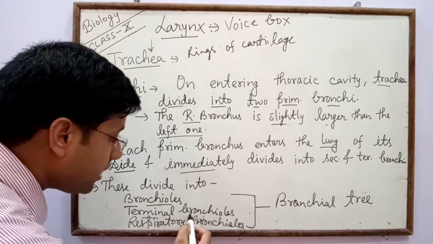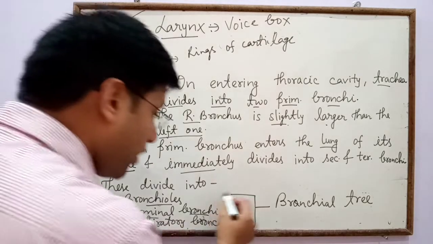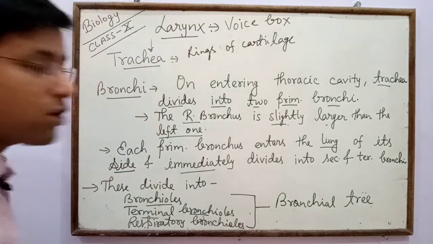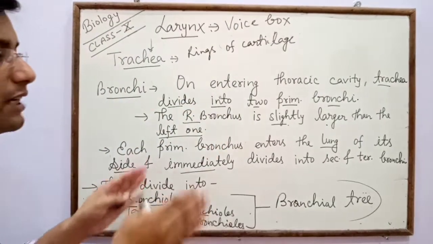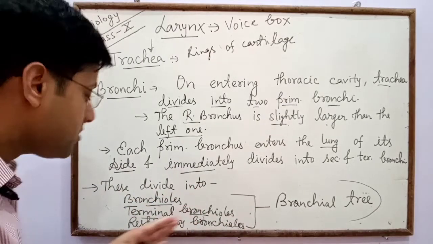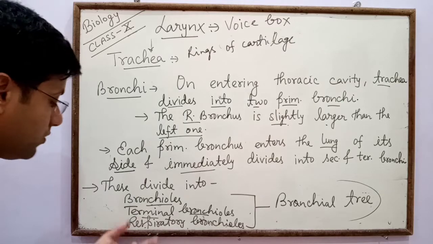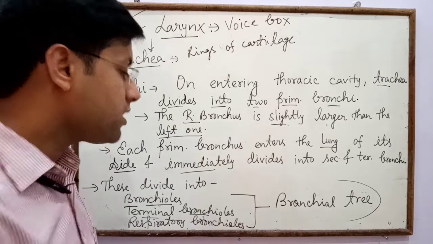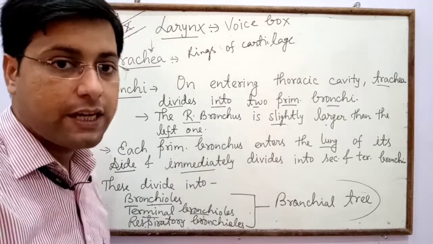All these parts, primary, secondary, tertiary, bronchioles, terminal bronchioles and respiratory bronchioles, together form the bronchial tree.